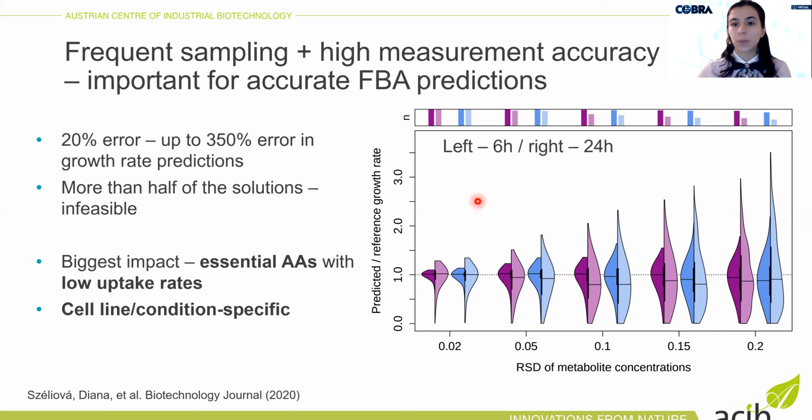So to obtain good predictions, we really need to take care to have accurate metabolite measurements and also high sampling frequency. On the left, we have sampling every 6 hours, and right is 24 hours. And we also saw that the biggest impact have the essential amino acids with low uptake rates, and this set of amino acids is cell line and condition specific.